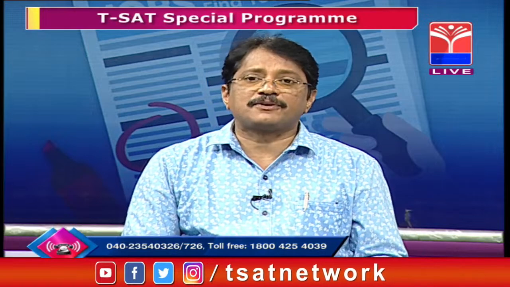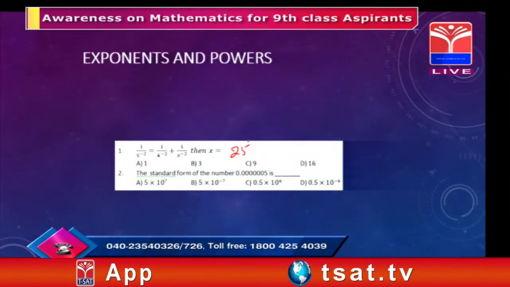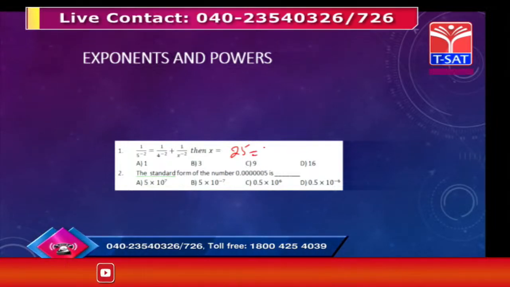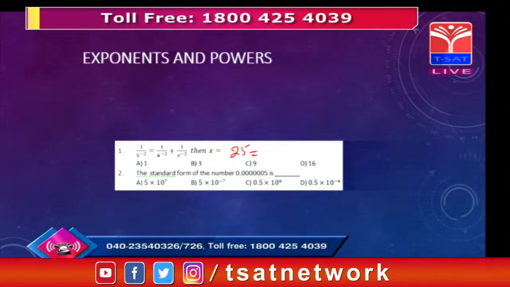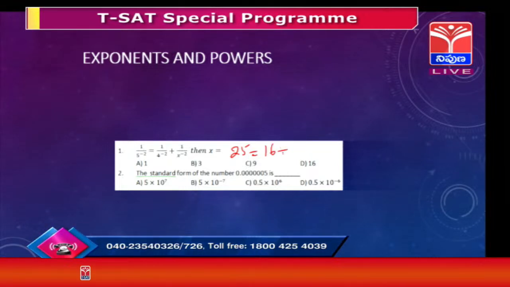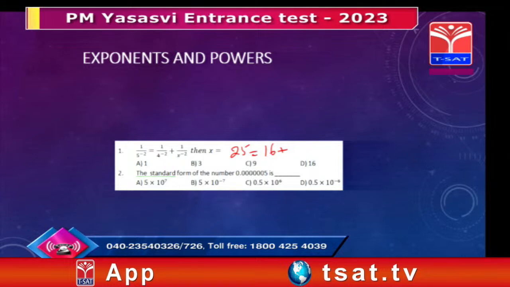So, 1 by 5 power minus 2 becomes 5 power plus 2, means 5 square, which is 25. 1 by 4 power minus 2 becomes 4 square, which is 16. 1 by x power minus 2 becomes x square.